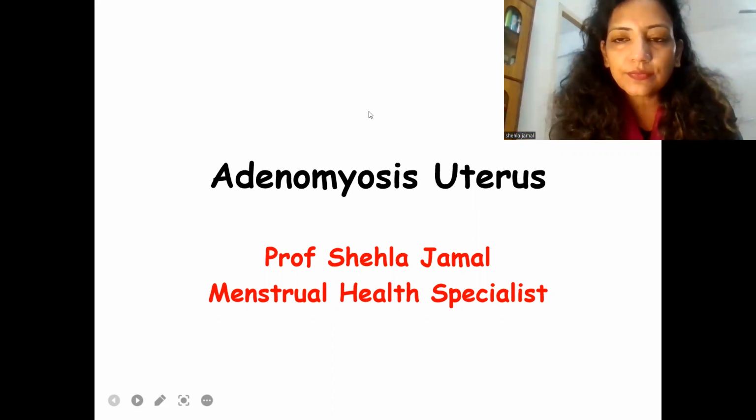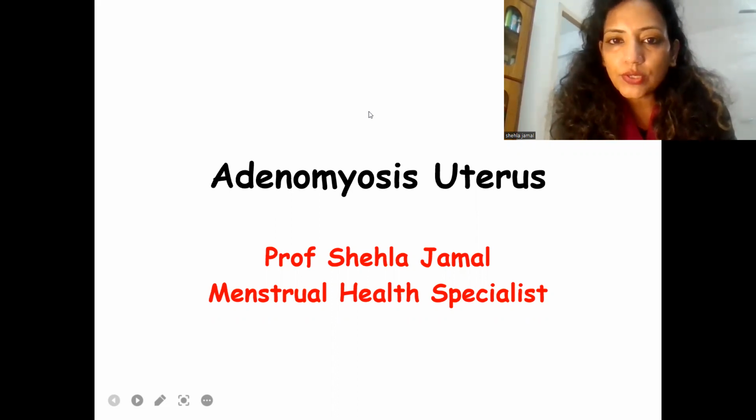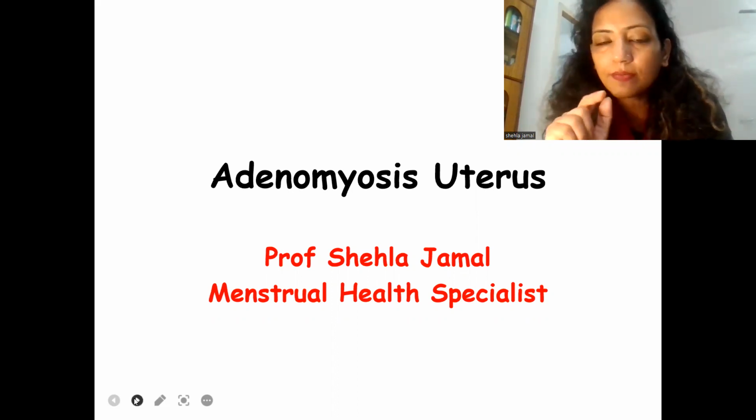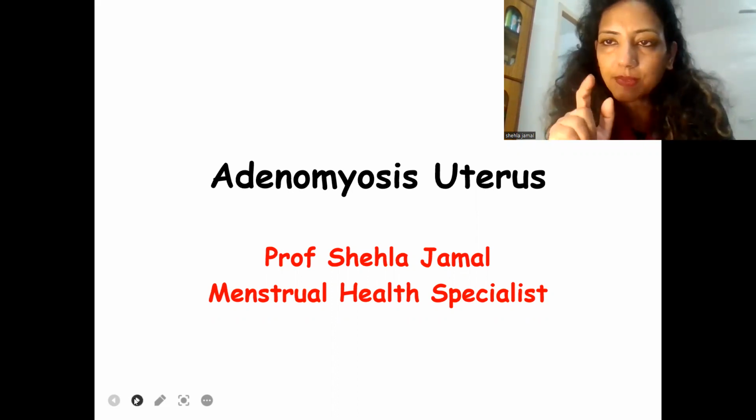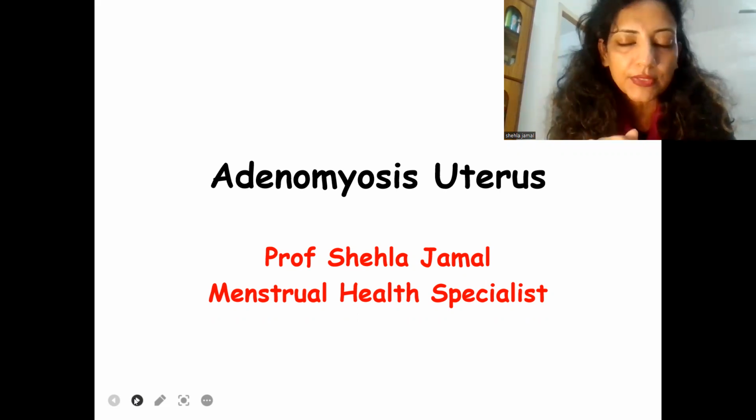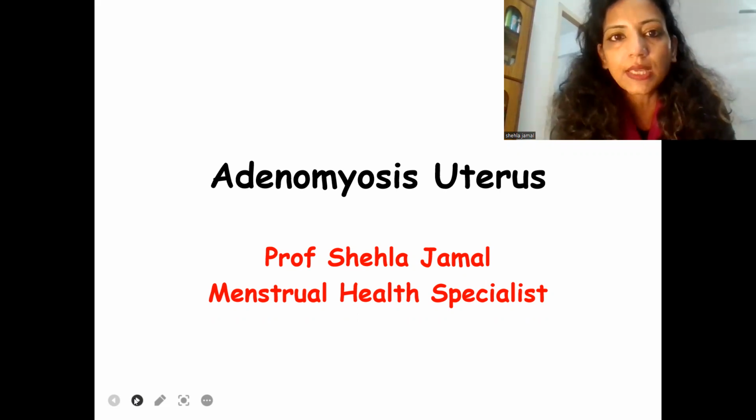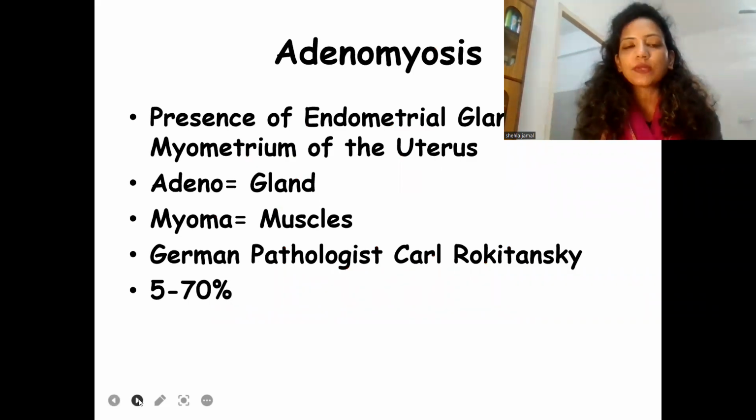Welcome. Today we are studying adenomyosis of the uterus. It is an important cause of abnormal uterine bleeding, and if you remember, we place it in the FIGO classification PALM-COEIN: P for polyp, which we studied in the previous segment, A for adenomyosis, and L for leiomyoma of the uterus, which will be dealt with in a subsequent class.